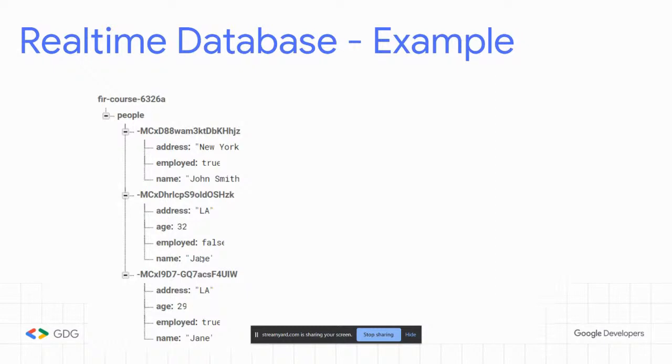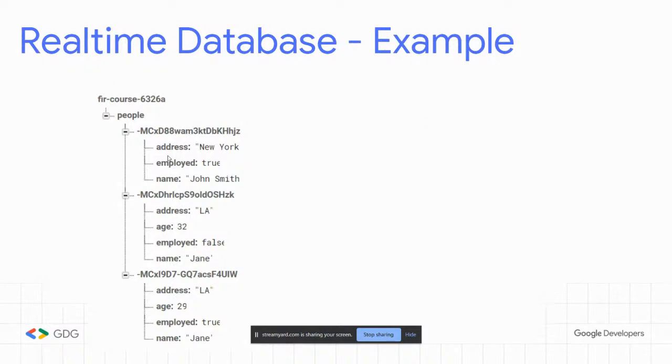So this is what a real-time database looks like. It's just a tree, and each tree has some information. The information is stored in key value pairs. So address, New York, employed, true, key value pairs. And these key value pairs sort of really resemble the JSON style. Let me repeat this. There's a root node, a child node, another child, and these are its children, the key value pairs. So that's really how it looks.